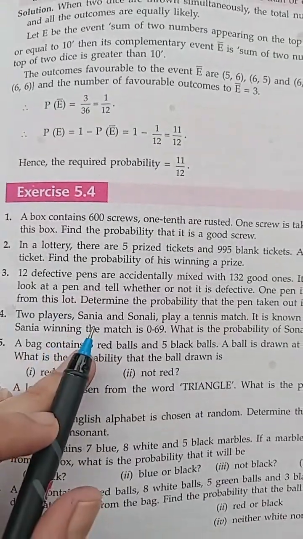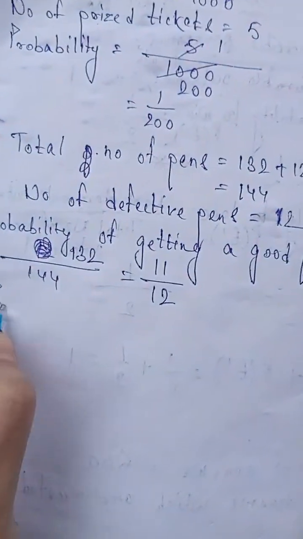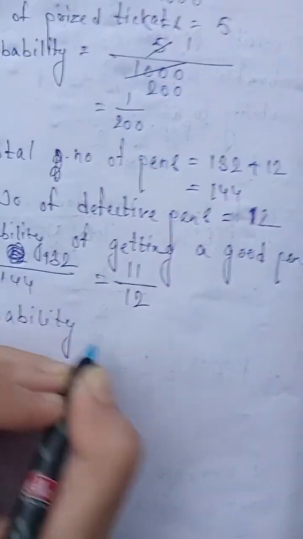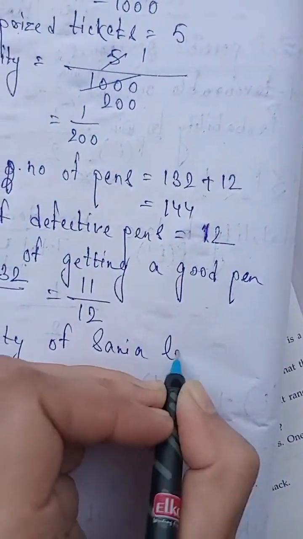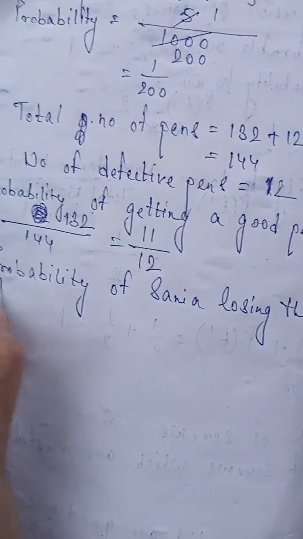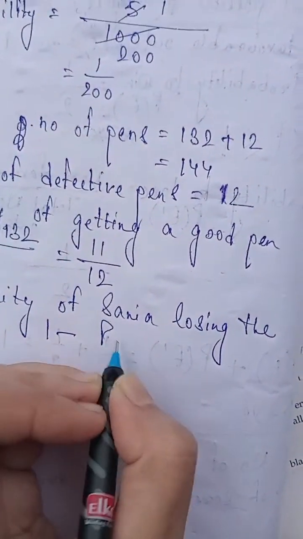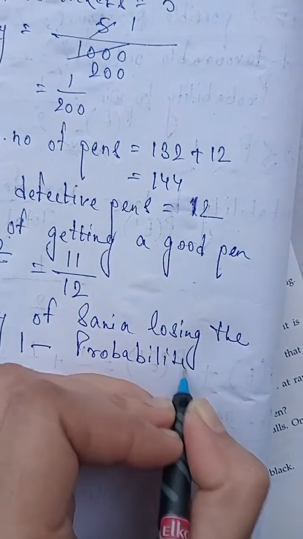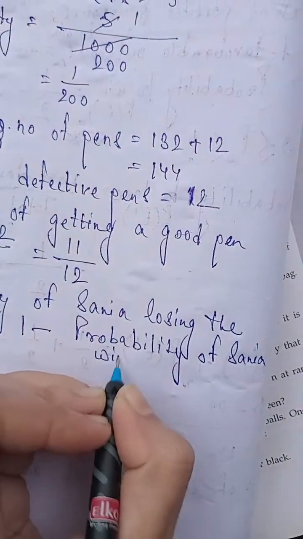So here, two players, Sania and Sonali. Sania winning the match is 0.69. So what will be the probability of Sania losing the match? It will always be 1 minus the probability of Sania winning the match.